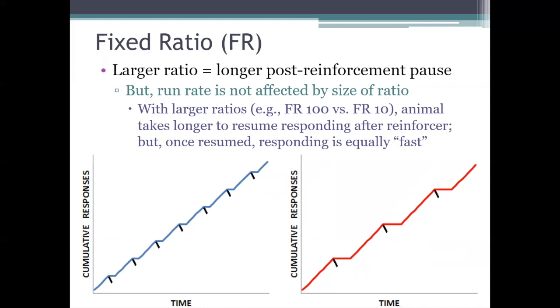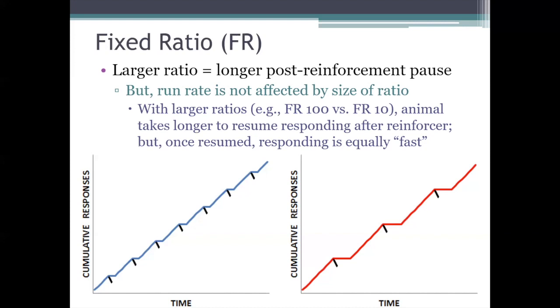But as you increase how much you're demanding from the animal for each reinforcer, as you increase the size of the ratio so that you're requiring more responses for each reinforcer, that pause gets longer and longer. So the size of the ratio, the number of required responses, does have an effect on the length of the post-reinforcement pause. However, the size of the ratio typically doesn't have an effect on the animal's run rate.